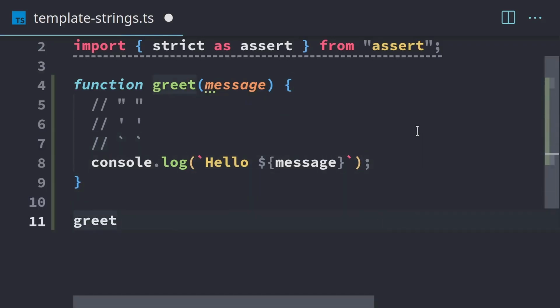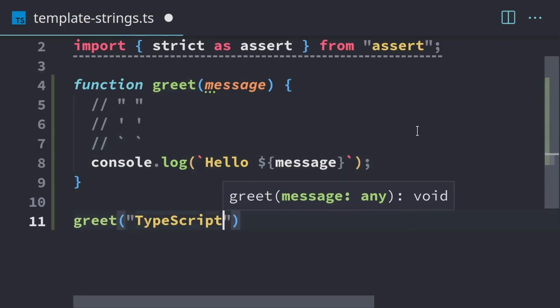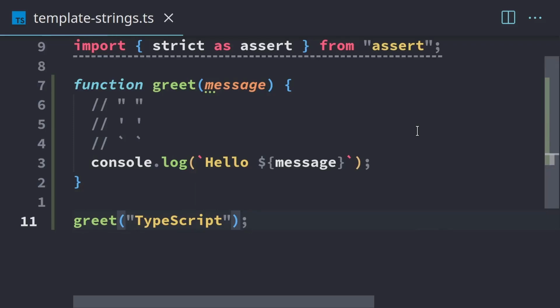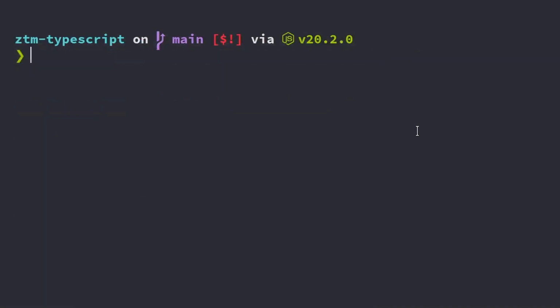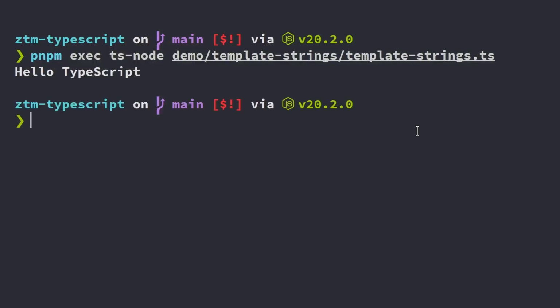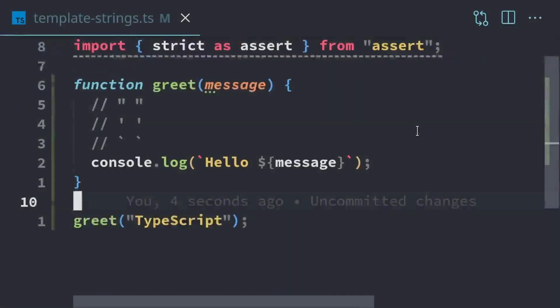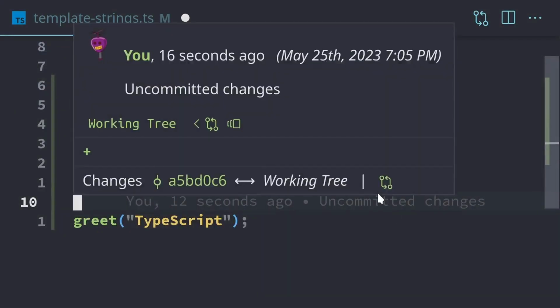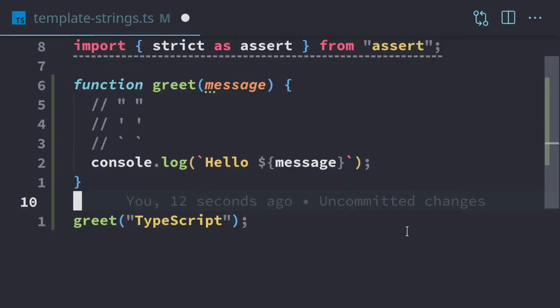So if we call this function, we'll say greet, and let's use TypeScript. If we run this program, the terminal should indicate hello TypeScript to us. So we'll do that now. We'll exec ts-node demo/templatestrings. And now it says hello TypeScript. So this is the simplest thing we can do with template strings. We can just take a single variable and stick it in the string.